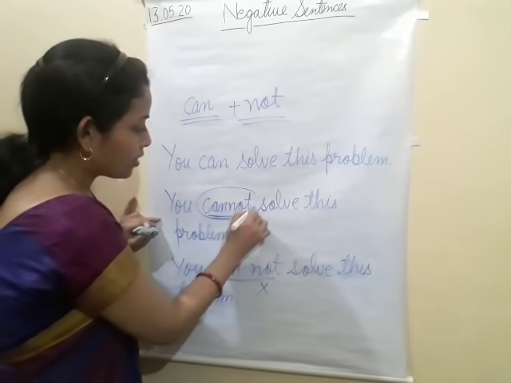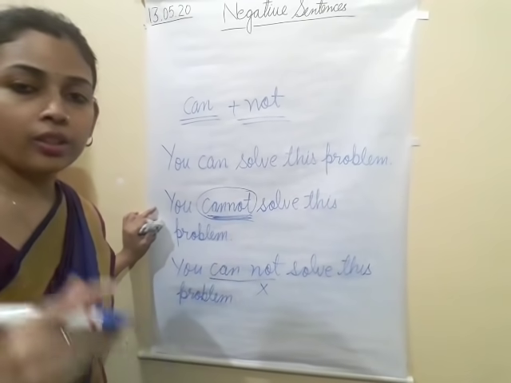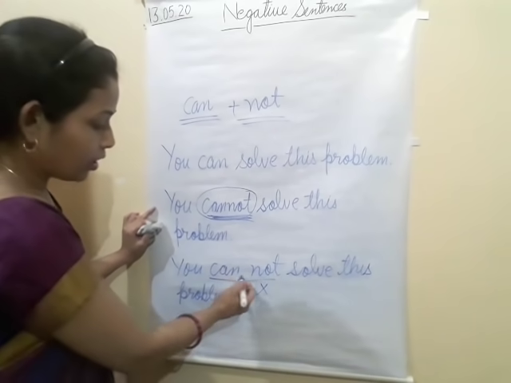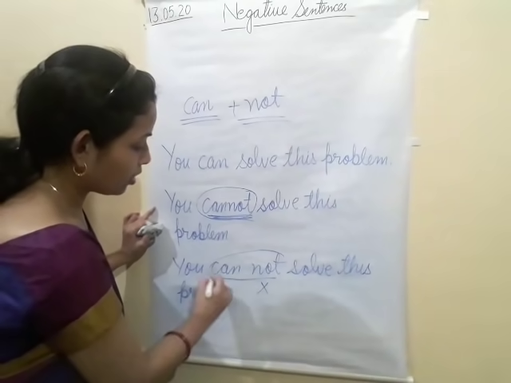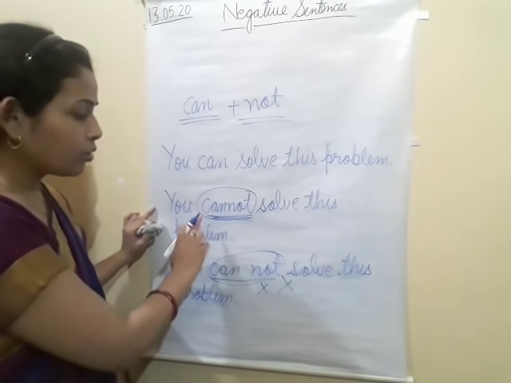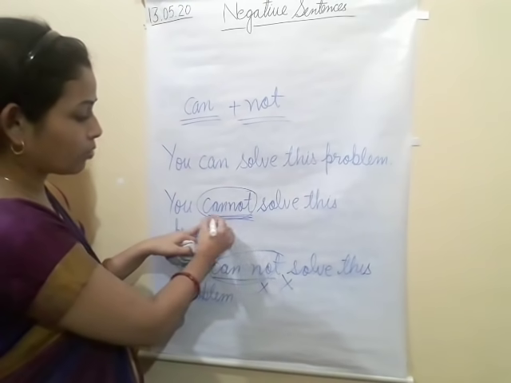So as you can see, we always use "cannot" jointly. Together we use. In this way we don't use. Whenever you write "can" and "not," you have to write in this way.